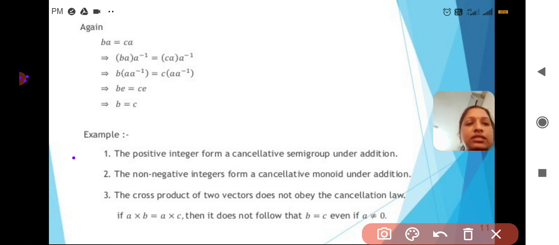And the third one is very important, just listen here. The cross product of two vectors does not obey the cancellation law. When we apply the cross product between two vectors, they won't obey the cancellation law. If A cross B equals A cross C, then it does not follow that B is equal to C, even if A is not equal to 0. That you already know. And next one.